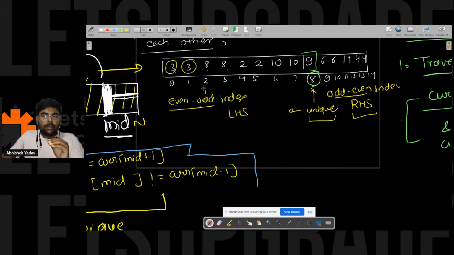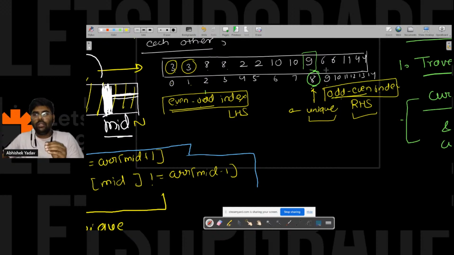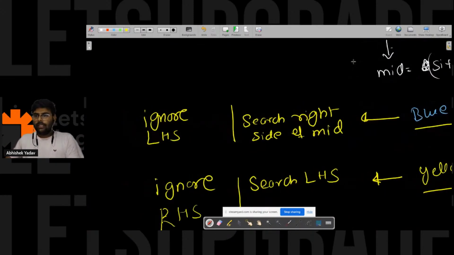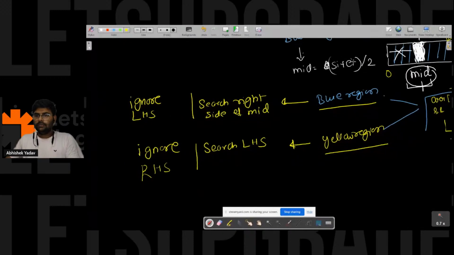So if you are able to somehow find this situation, then you know you are in the left hand side part, and if you find this situation, then you know you are in the right hand side part. So here, blue region, and this region. So what I will do,